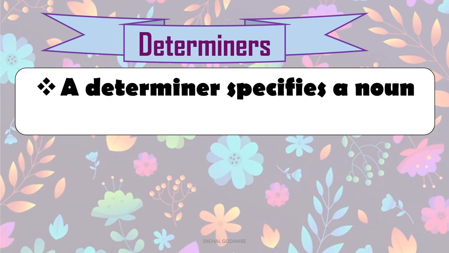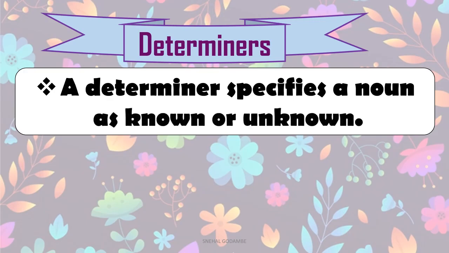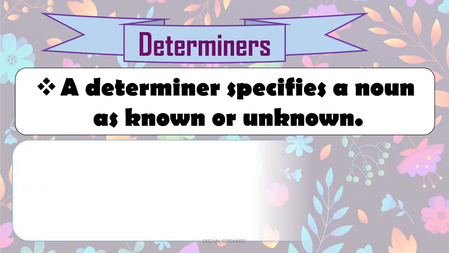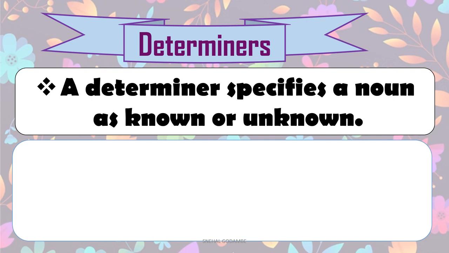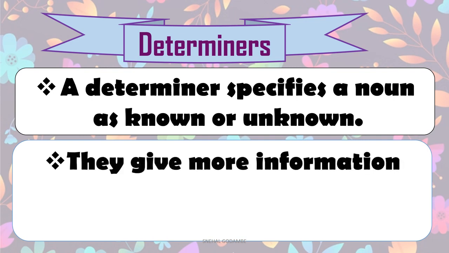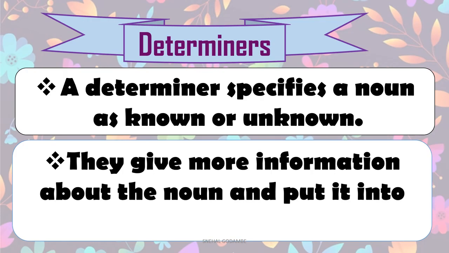A determiner specifies a noun as known or unknown. Though that noun is known or unknown, it specifies it. It makes it more clear to us. Secondly, they give more information about the noun and put it into a context. We have read now some phrases. I'll give you those examples again and again. The county inspector. We have learned in that lesson, right? So, which inspector? The county inspector, which they already know. Or all those kids. We are talking about the kids which we know, right?